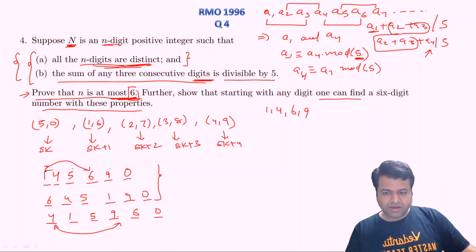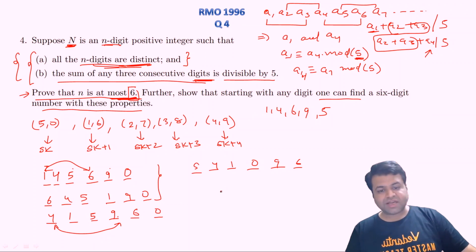Even if you interchange 5 and 1, with 5 there and 1 here, then 5, 0, here it should be 9, and corresponding to 1, there should be 6. So as you can see, the number can easily start from 1, 4, 6, 9 and 5.